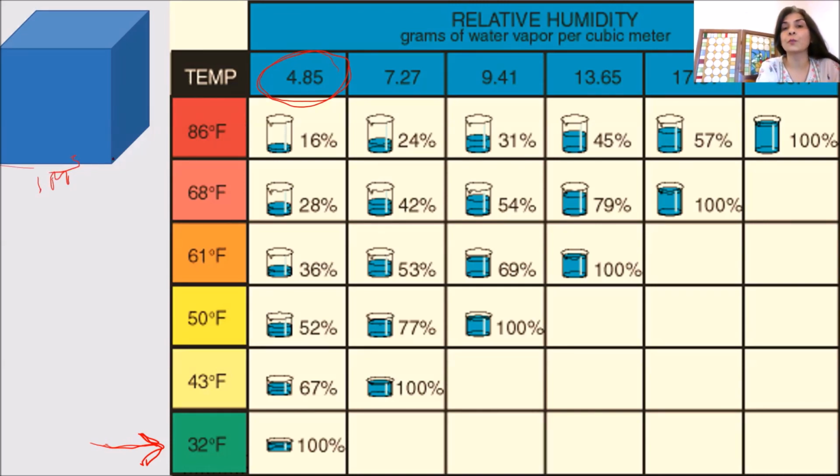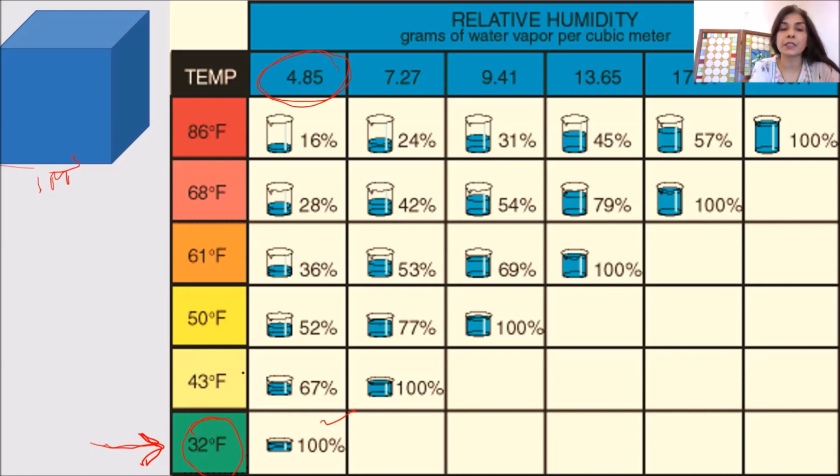So if we consider this much volume, and we compare what is the actual humidity and what maximum it can accommodate, at 32°F, 4.85 grams would completely saturate 1 cubic meter. It cannot accommodate more than it. So it is the 100% relative humidity. It's 4.85 grams water vapor in 1 cubic meter.